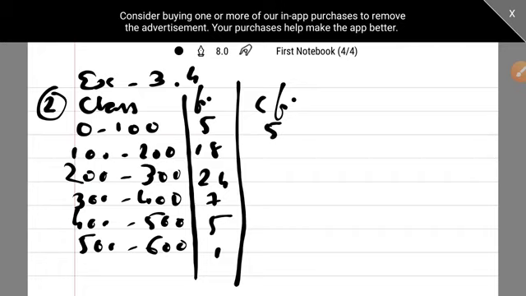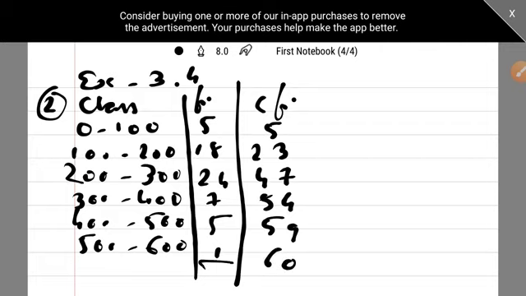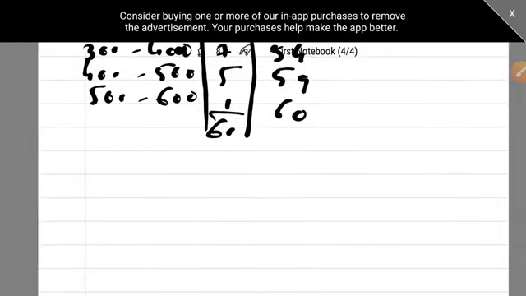Let's find the CFI also. So it's 5, 23, then 47, 54, 59 and 60. So this is your CFI. That means the total of frequency is 60. Now how will we find it?